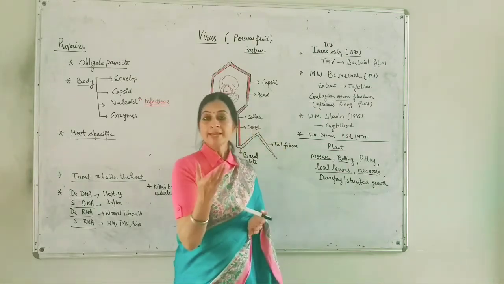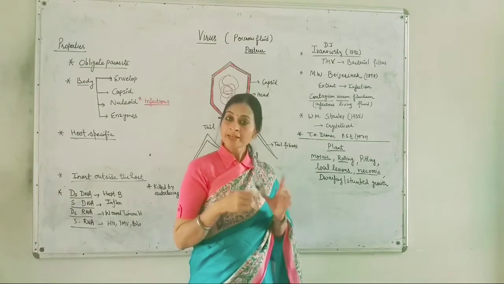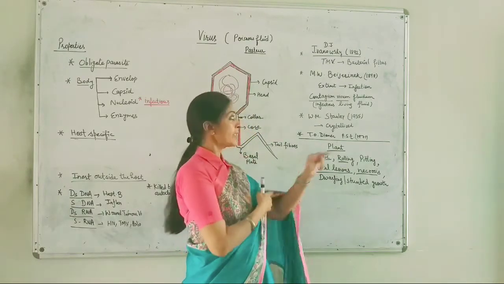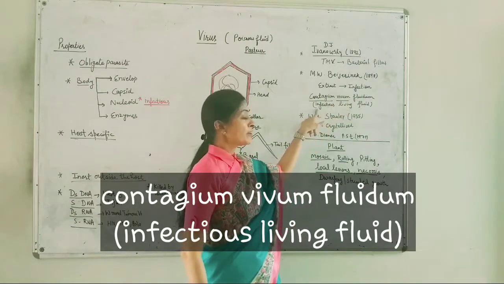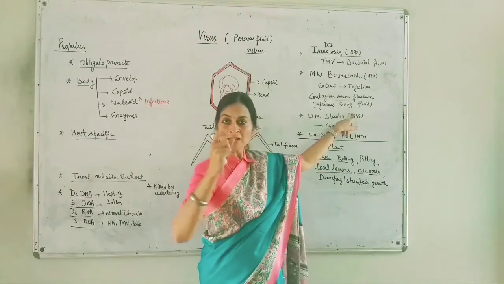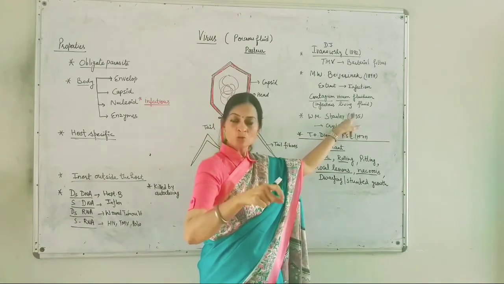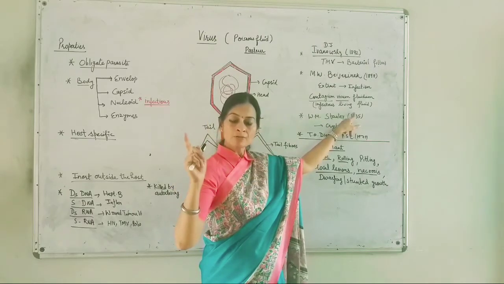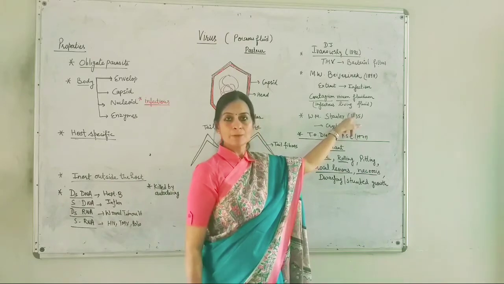That means that extract was having the pathogen, and he called that extract Contagium vivum fluidum, means infectious living fluid. That fluid from the leaf was infectious. It was holding the pathogen which was responsible for infection in the healthy leaves.